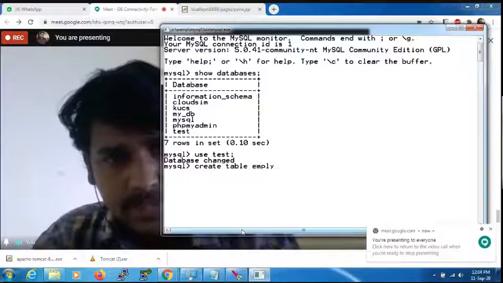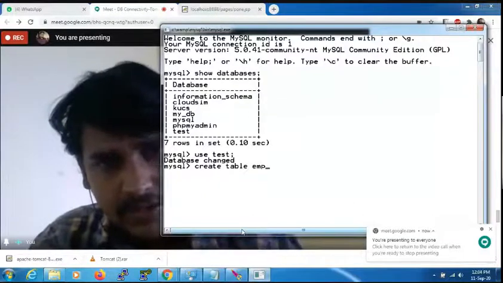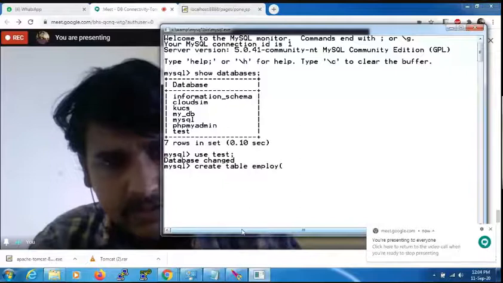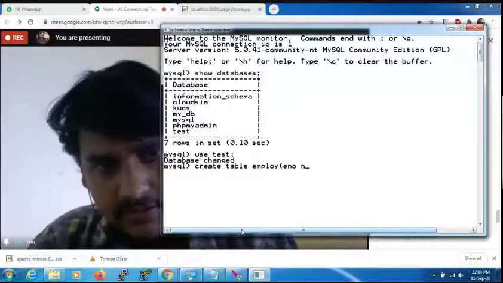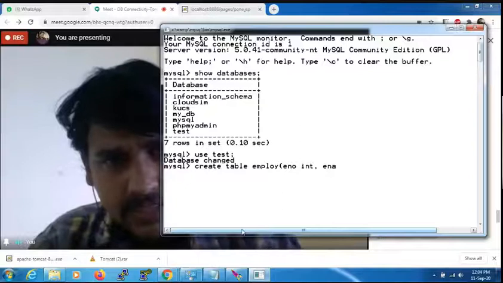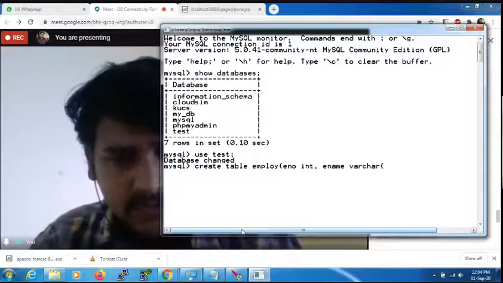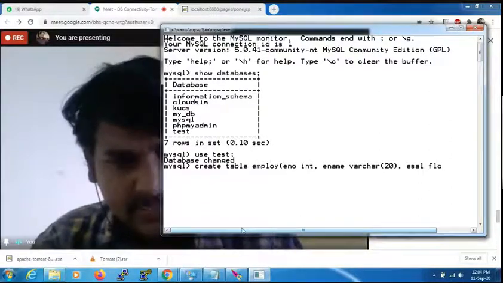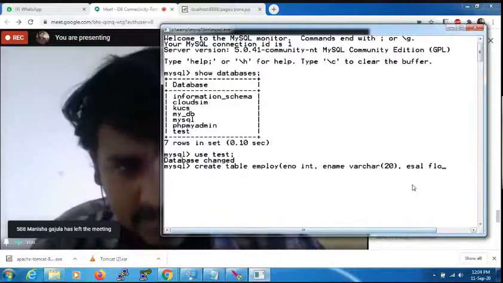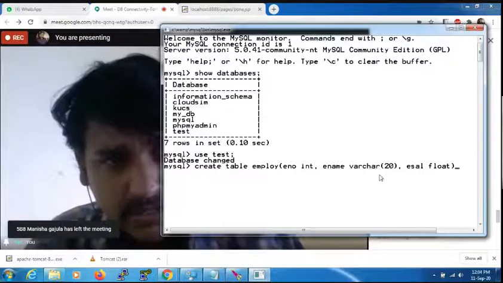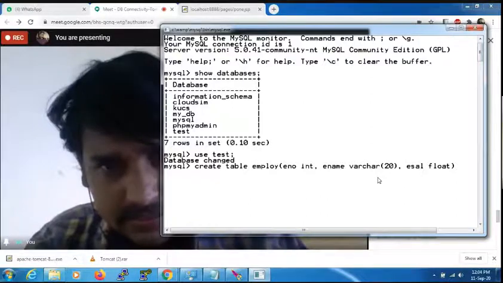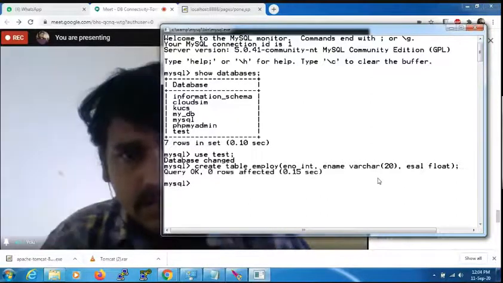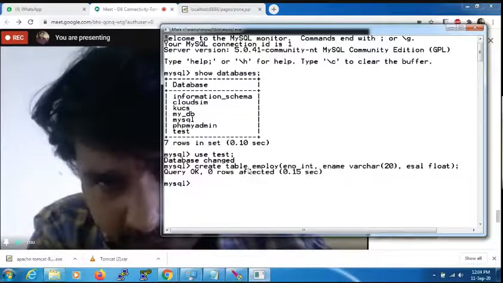table EMPLOY. Employee number, eno int comma, employee name varchar of 20 comma, employee salary float, or as you wish. You can take anything. This is how you can create a table in the database. I hope you already know this from DBMS. Just click here. This is very clear. The table EMPLOY is created here.